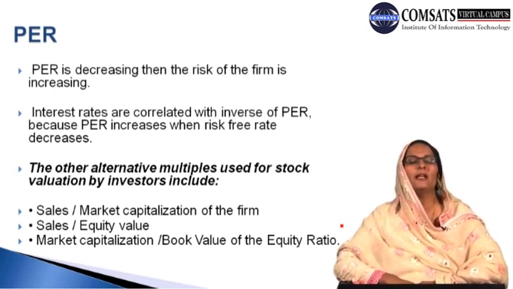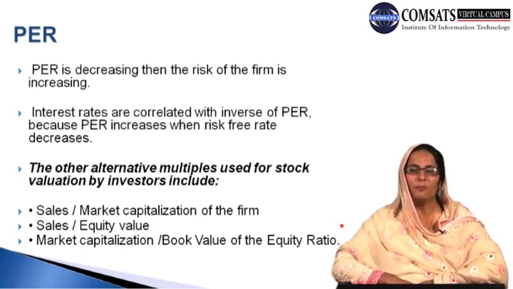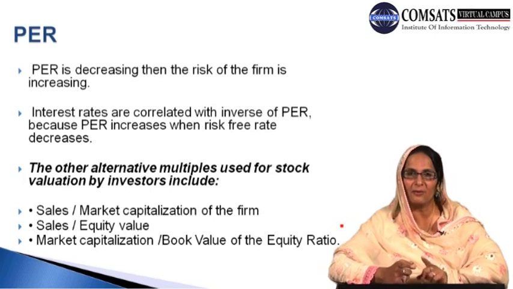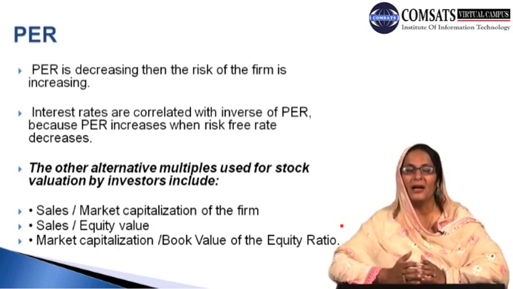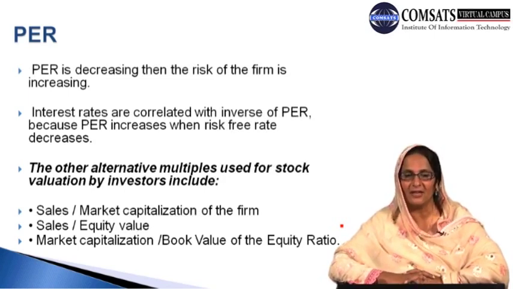So what are the basic reasons for the variation in PER, how does the PER change? Growth is one important factor as we discussed, profitability is another important factor, and the third is risk. If profitability is increasing, and the assets are growing more and the prices are growing and we are likely to gain more in terms of our investment, we can say that PER will increase, and on the other hand risk will decrease.